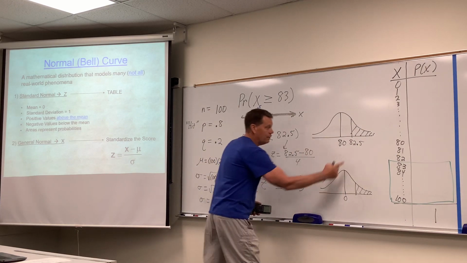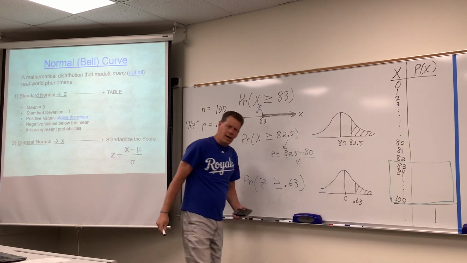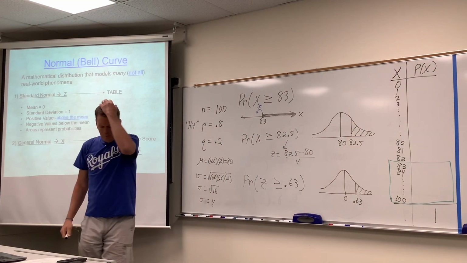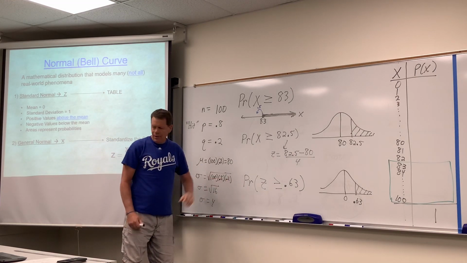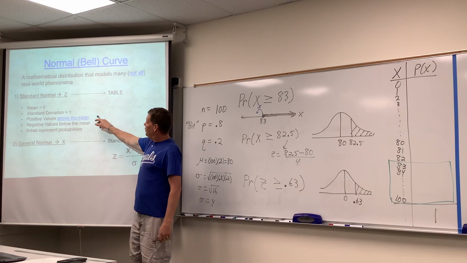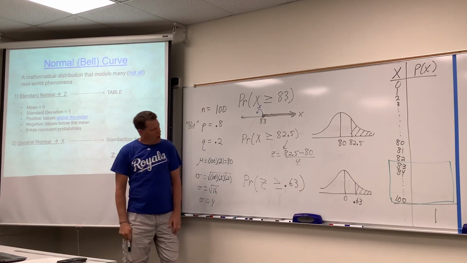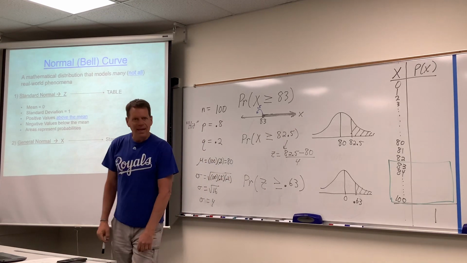Notice that's positive because this was above the mean. All that we've talked about before. All right, it keeps building. And then you would hopefully go, hey, look at that. I got a standard normal now. So you jump up here to this standard normal, after you standardize it. And now you're like, well, this is just assignment 16, isn't it?